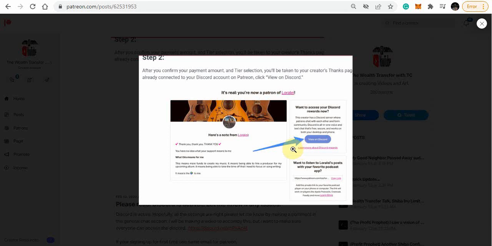The first way, of course, is to download it to your phone. Once you download it, you can put in your information, and I'd recommend that you use the same email for Patreon as you would for Discord. Once you've downloaded it on your phone, you should be able to access the Discord. If it doesn't show up, close out the apps, open your Patreon again, go to your rewards section, and it should be right there. You click on View on Discord, and you should automatically be added after that.